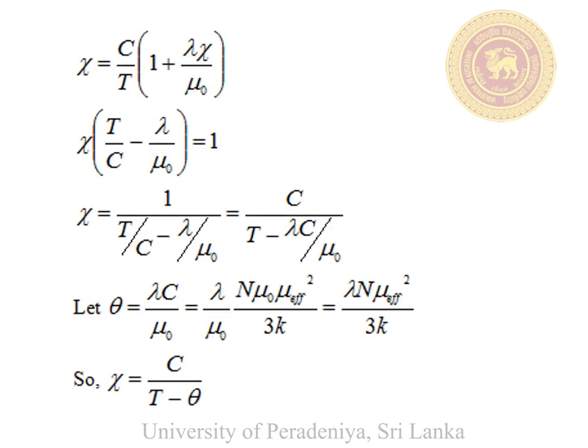Finally, we can prove this equation for the susceptibility. Chi equals C over (T minus theta). Here C and theta are constants. Capital T is the absolute temperature. This is the third equation given on slide number 24.